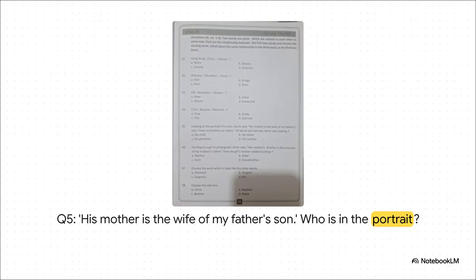Harsh is looking at a portrait and he says, "His mother is the wife of my father's son. I have no brothers or sisters." So who is he looking at? It sounds like a real tongue twister, but I promise we can break it down piece by piece.